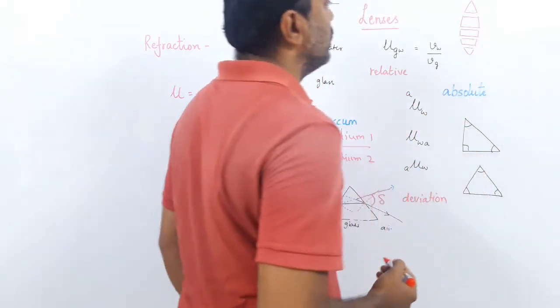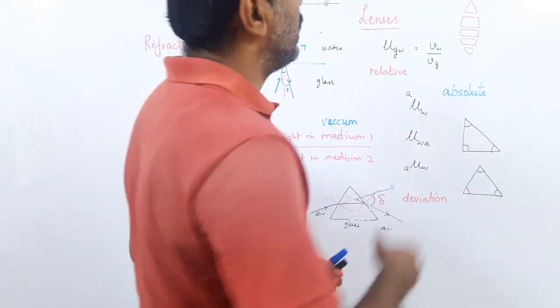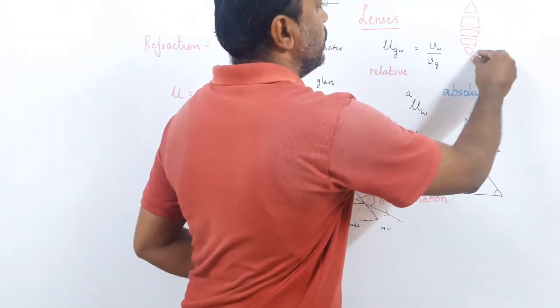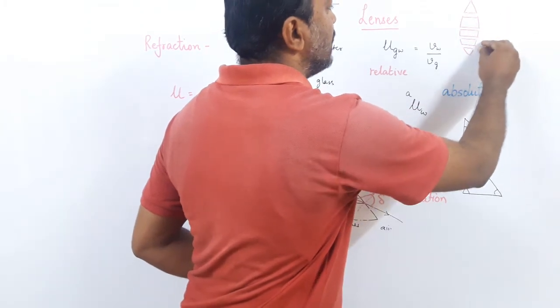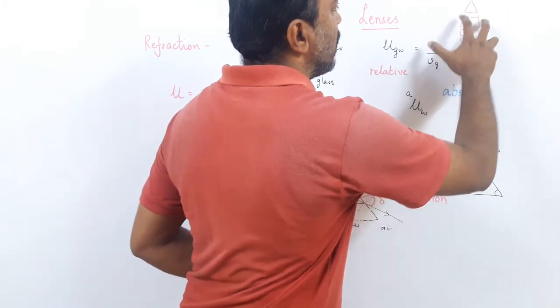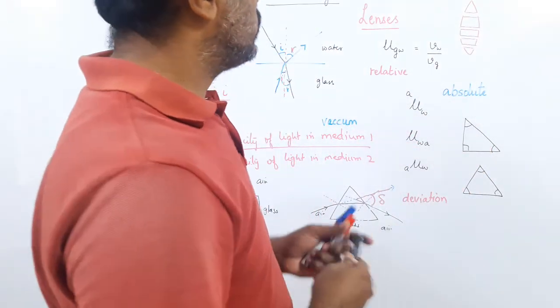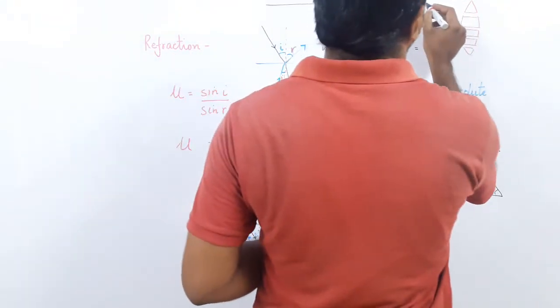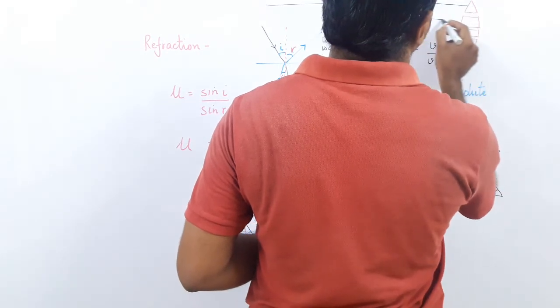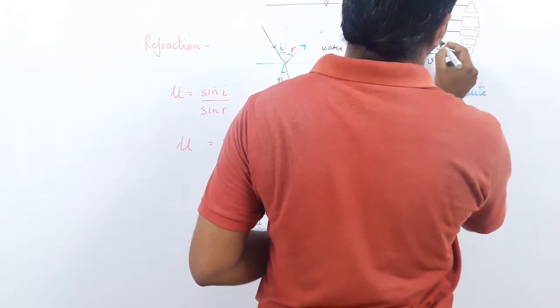What do you notice here? If I break it up, the top part is a prism, the middle part is a glass slab, but their sides are not parallel. In between is a glass slab whose sides are almost parallel. So, if parallel rays of light fall on it, what should happen?